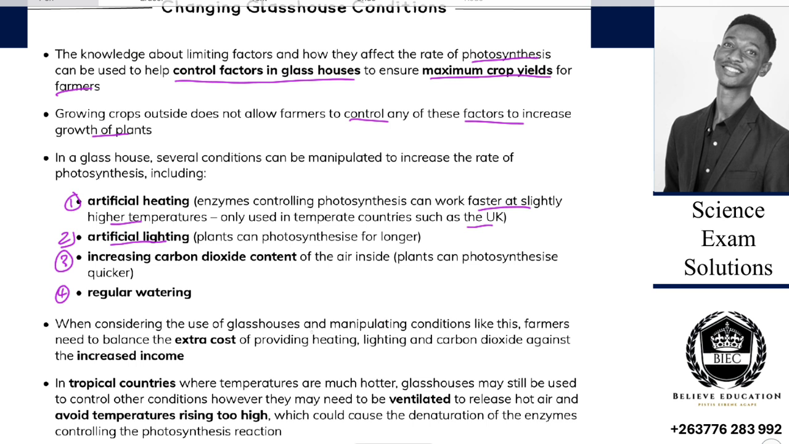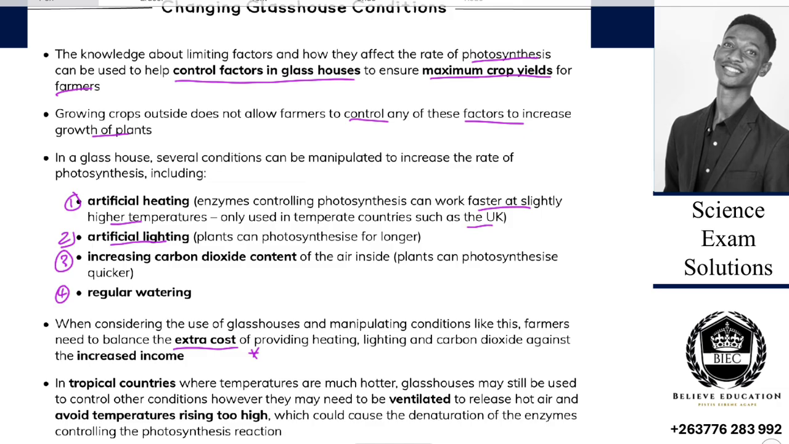Then when considering the use of greenhouses and manipulating conditions like this, farmers need to balance the extra cost of providing the heating, lighting, and carbon dioxide against the increased income. So at most times we find that greenhouses are mainly used by people farming things like flowers, because with flowers you can get a higher margin rather than what? Maize. Let's say you take your maize and put it in a greenhouse; if that greenhouse were to grow flowers, they would give you much more money than maize.